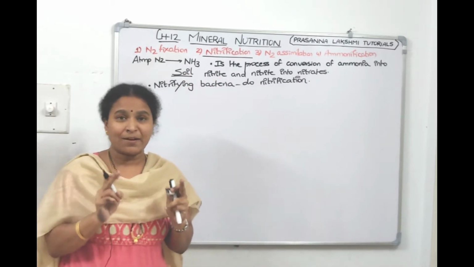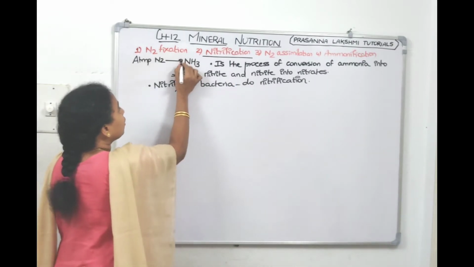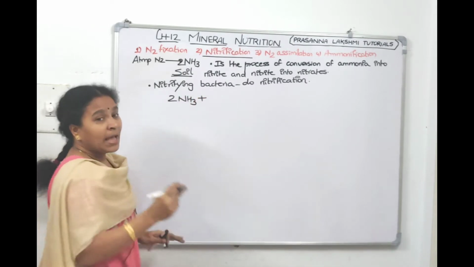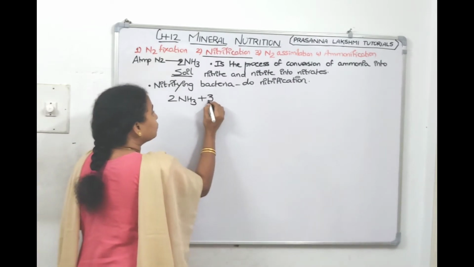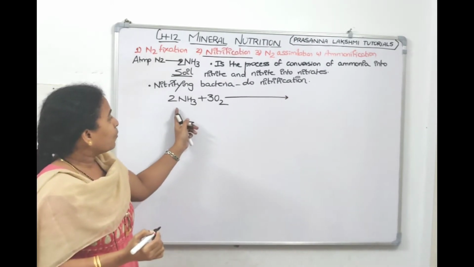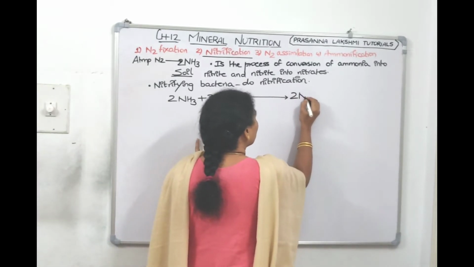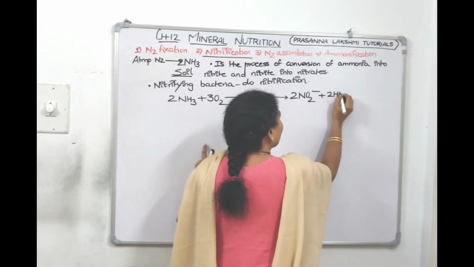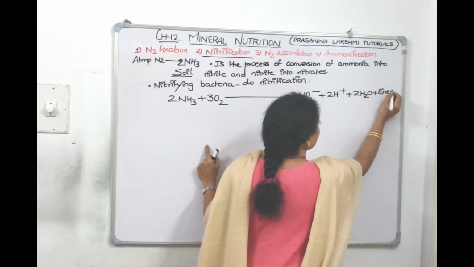Let us see the equation. They have given this in NCERT also. The nitrification reaction is: we take two ammonia molecules and add 3 oxygen molecules. The ammonia gets oxidized in the presence of 3 oxygen molecules to give 2NO2 nitrite plus 2H plus 2 water molecules, and energy is released.